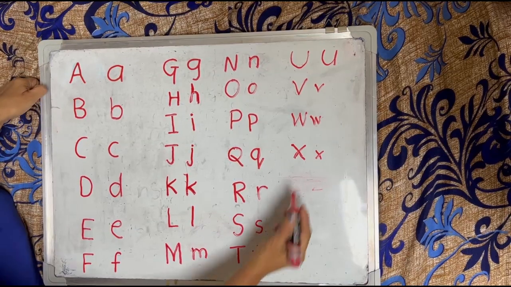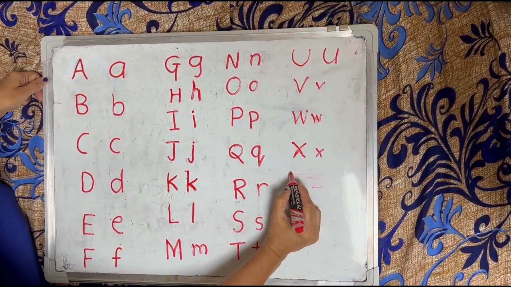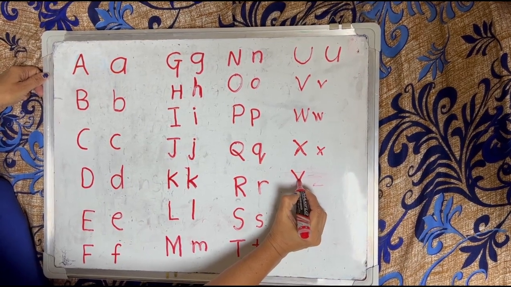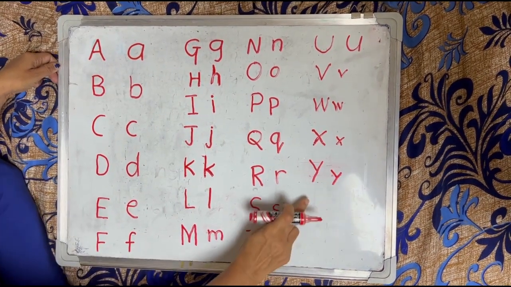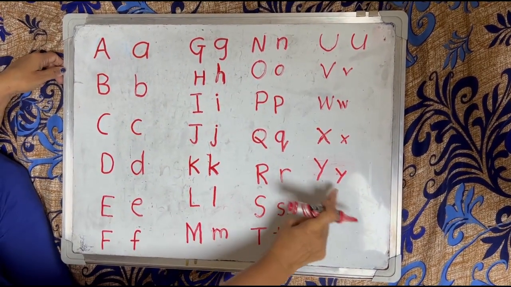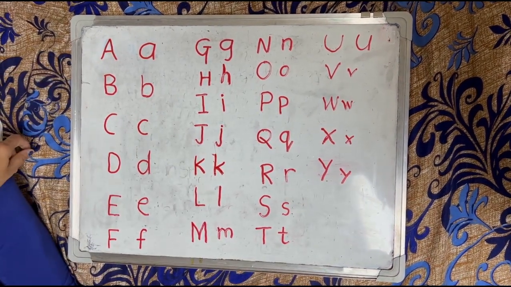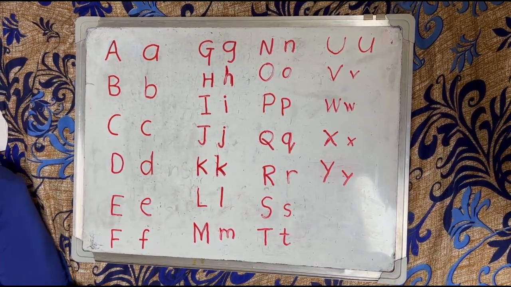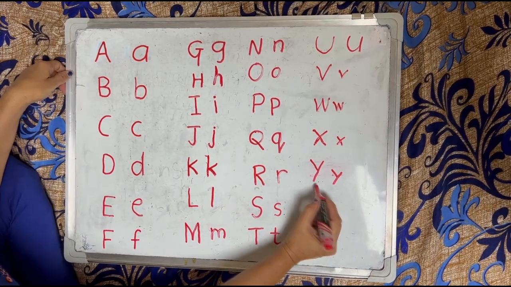Now, after letter X, your next letter is Y. This is capital letter Y and small letter y. The phonic sound of letter Y is Y.